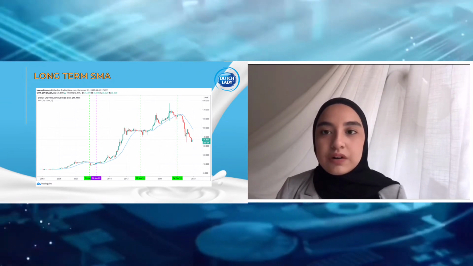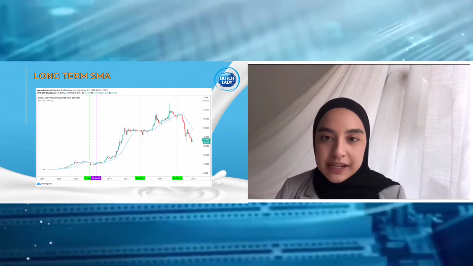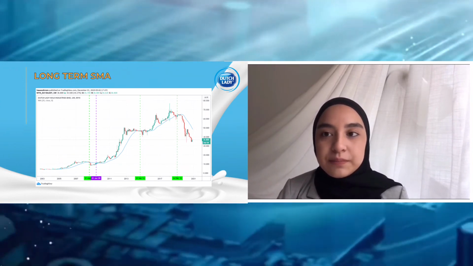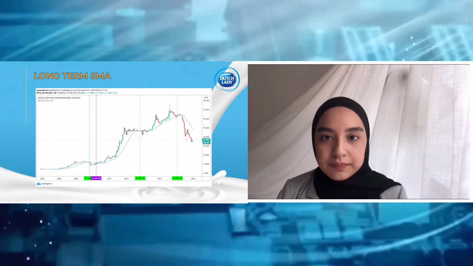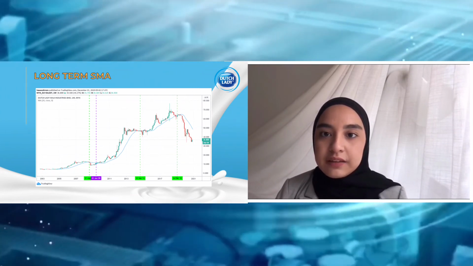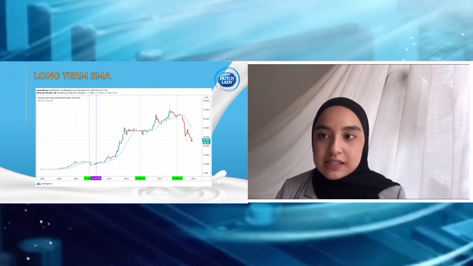Thank you, Hawa, for a brief explanation on the first part of technical analysis. My name is Nur Nadira binti Muhammad Nazri, and I shall now continue with the simple moving average on the long term. As you can see in the graph, the price moved above the SMA line from the year 2009 to 2019, which is considered a bull trend line.